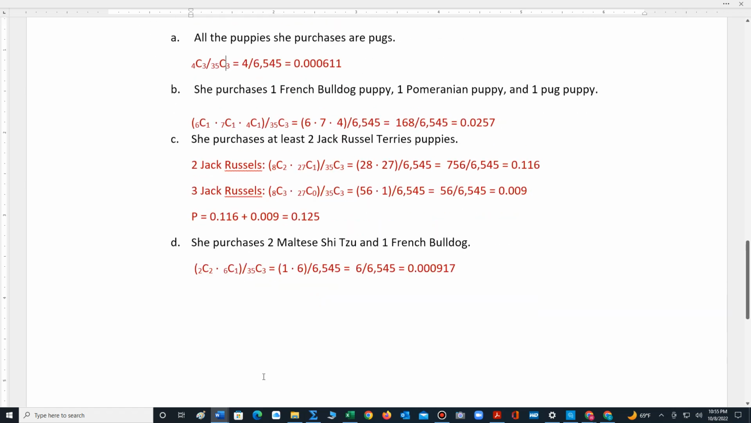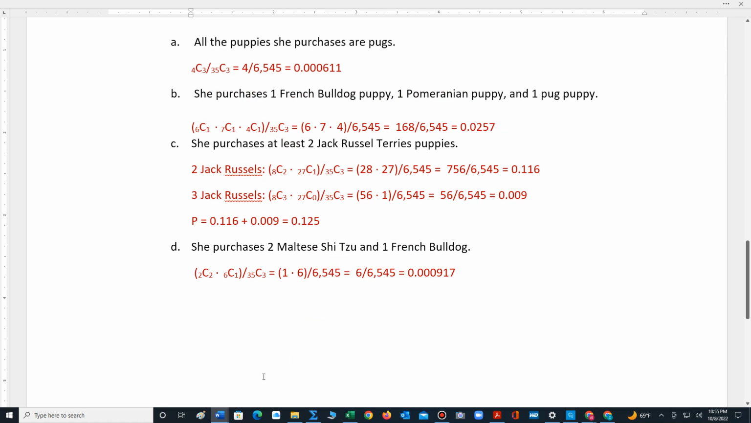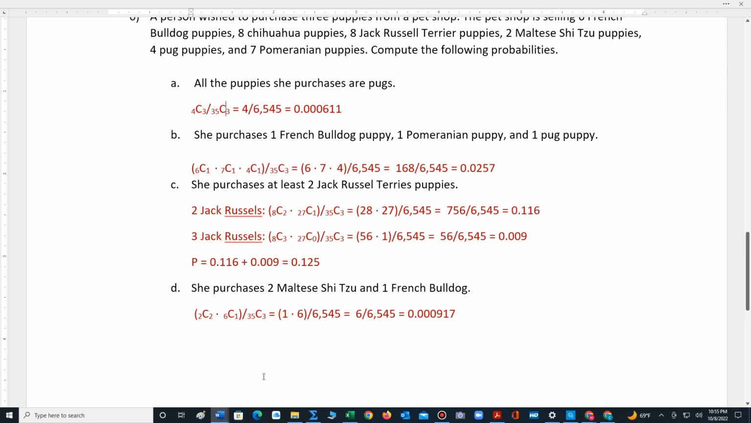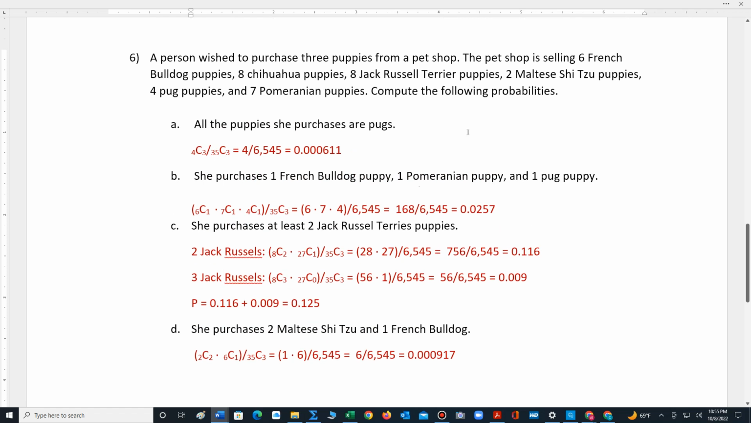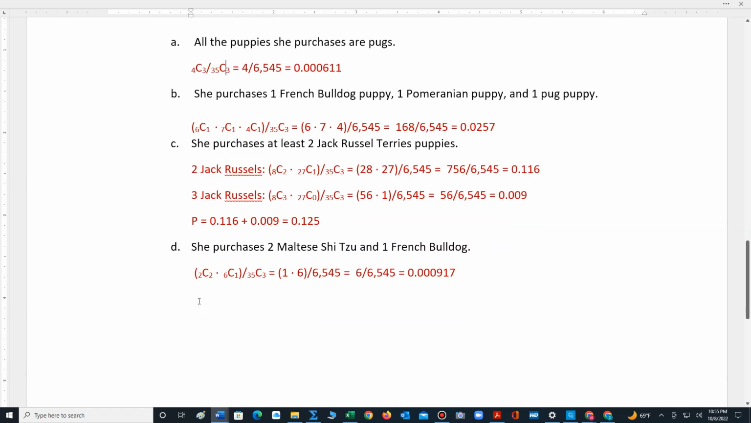And then D states she purchases 2 Maltese Shih Tzus and 1 French Bulldog. While there are 2 of these Maltese Shih Tzus, we choose both of them, so 2 choose 2. There are 6 French Bulldogs, we choose 1 out of the same denominator, 35 choose 3. 2 choose 2 is 1, 6 choose 1 is 6. 6 times 1 is 6, divided by 6,545 leaves us with 0.000917.